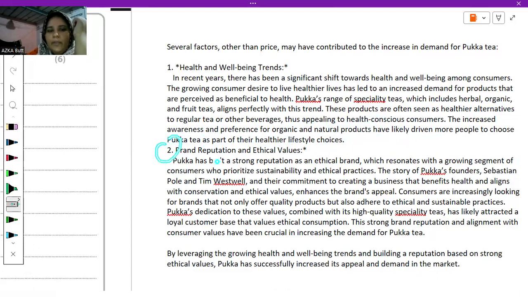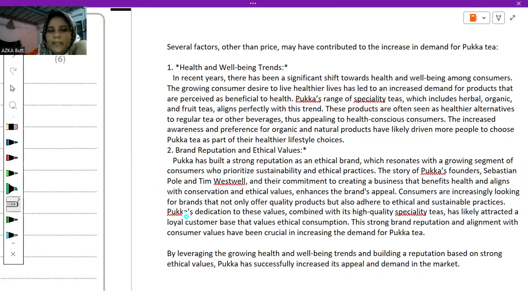And the second factor would be brand reputation and ethical values. Yuka has built a strong reputation as an ethical brand, which resonates with the growing segment of consumers who prioritize sustainability and ethical practices. The story of Yuka's founders, Sebastian Paul and Tim Westwell, and their commitment to creating a business that benefits health and aligns with conservation and ethical values enhances the brand's appeal.